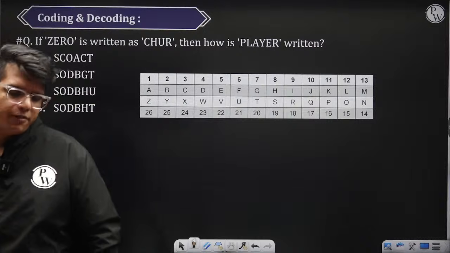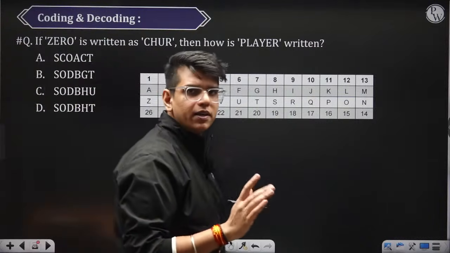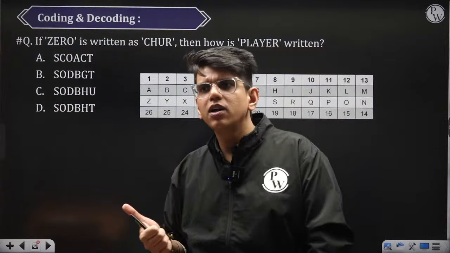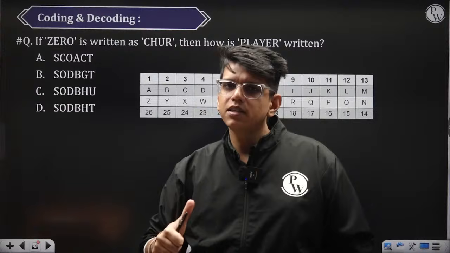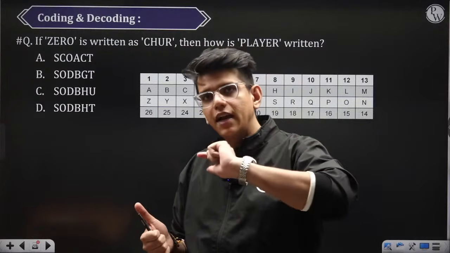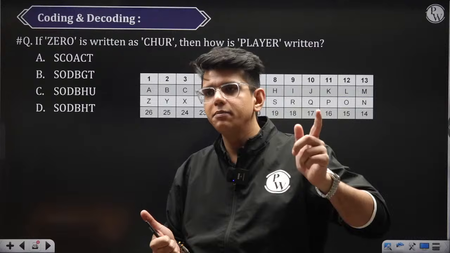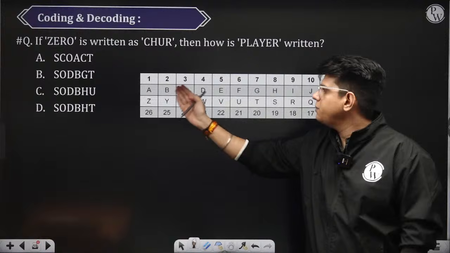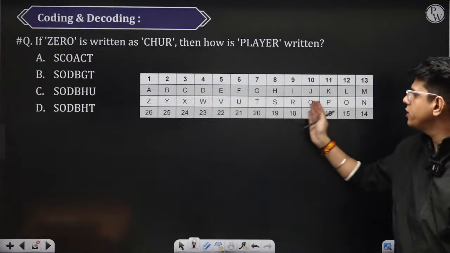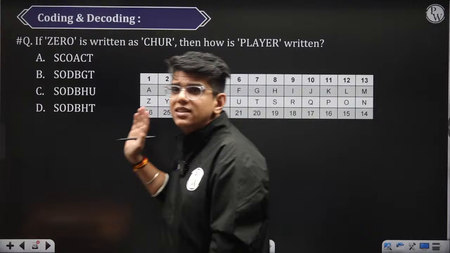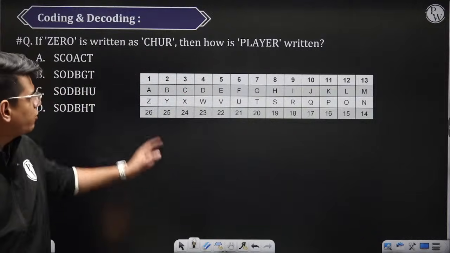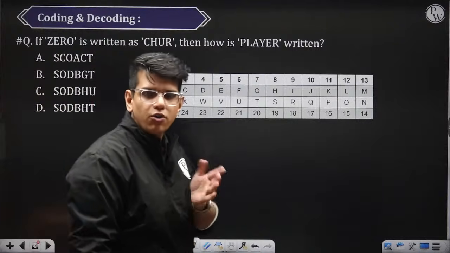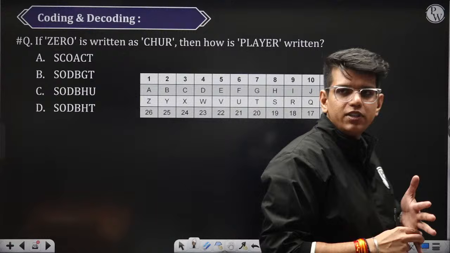So this is my habit. Whenever I am solving any aptitude paper, this table I make before starting the paper. There are some probability formulas, right? Not in CSAT, but in some other exams, those are required. I will write those down so that I don't forget them. Okay? You don't have to remember this table. What is this table? A, B, C, D, E, F, G, H, I, J, K, L, M, N, O, P, Q, R, S, T, U, V, W, X, Y, Z. All the alphabets in order. 1, 2, 3, 4 up to 26. There is nothing to remember. All of you know the alphabet sequence.